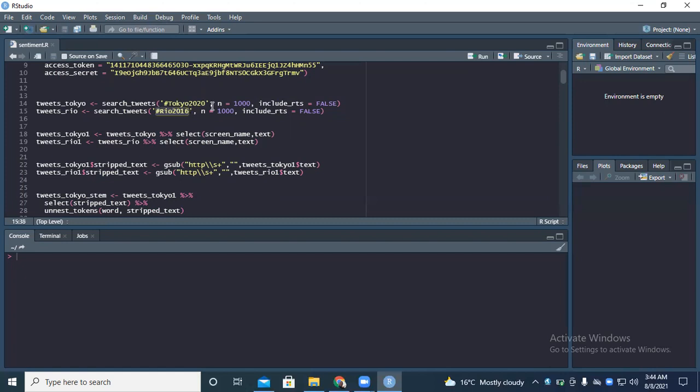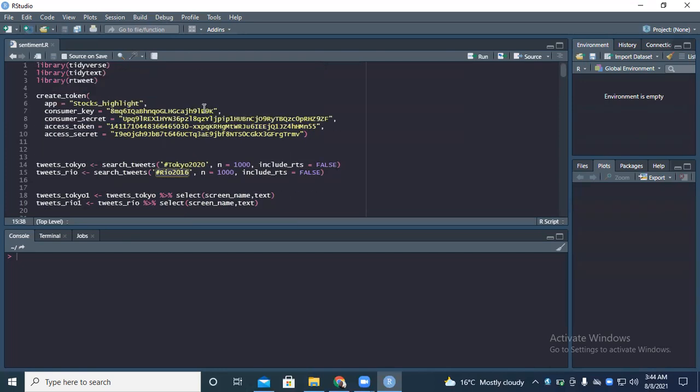So I want to grab a sample of 1,000 tweets that used the hashtag Tokyo 2020, and I want to see the sentiments around the tweets. Are people neutral? Are people happy? Or are people negative? And I want to see some of the commonly used words to see how well people performed. What were the words? Was there anything wrong? Was there anything positive? So let's see what we have.